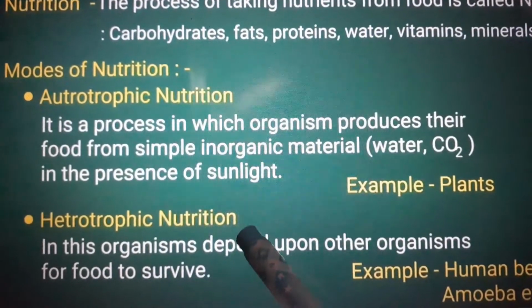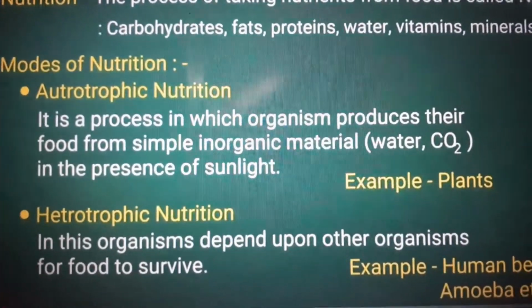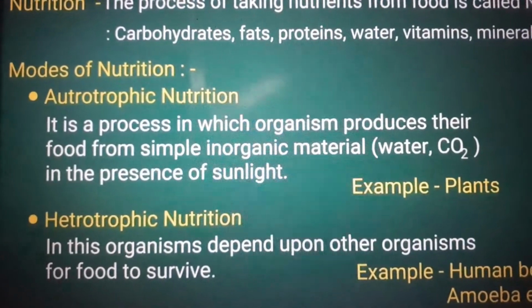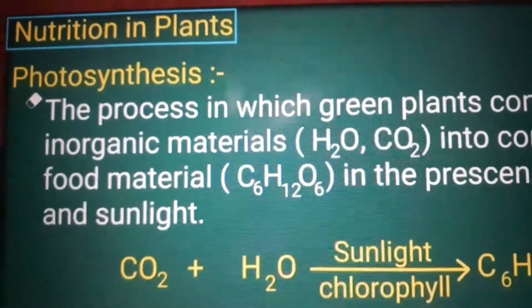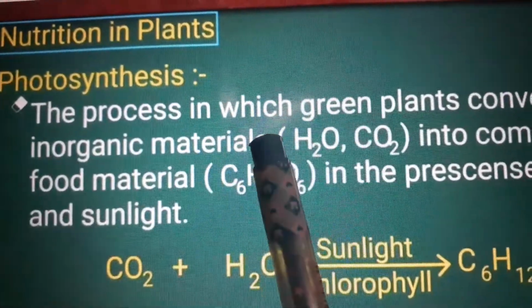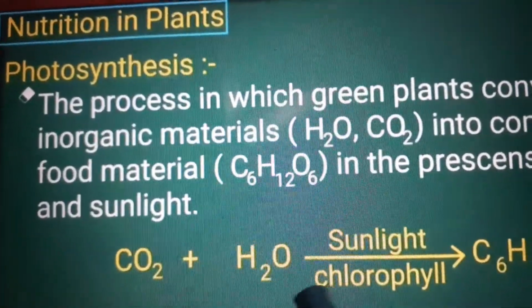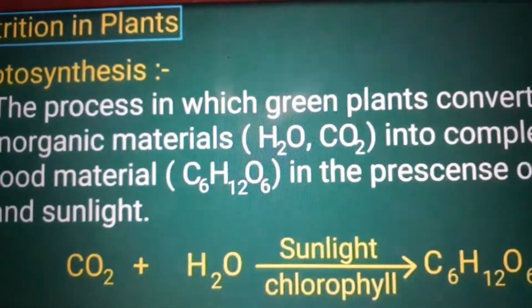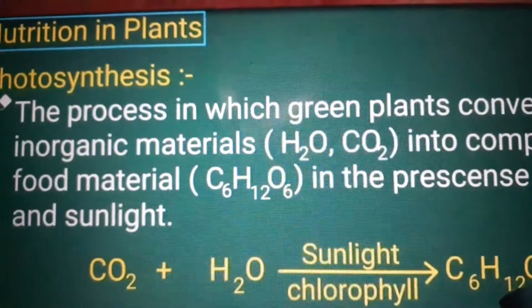Heterotrophic nutrition: in this, organisms depend upon other organisms for food. Examples are human beings and all superior organisms, including amoeba. In autotrophic nutrition, plants, by the process of photosynthesis, use inorganic materials like carbon dioxide and water, in the presence of sunlight and chlorophyll, to prepare glucose.